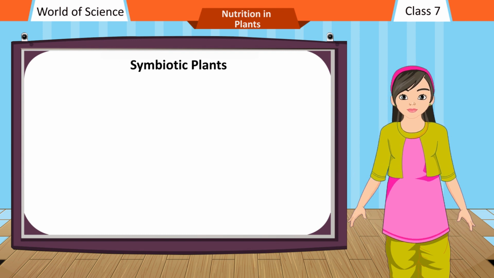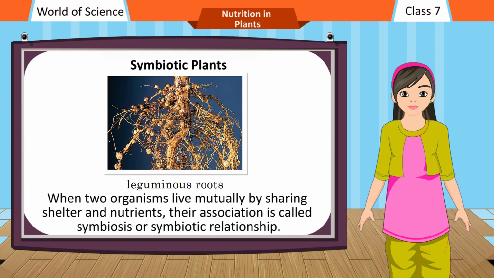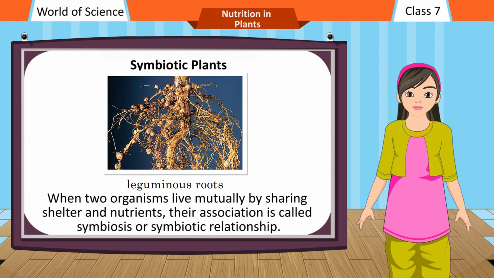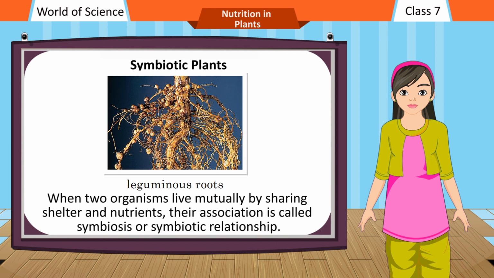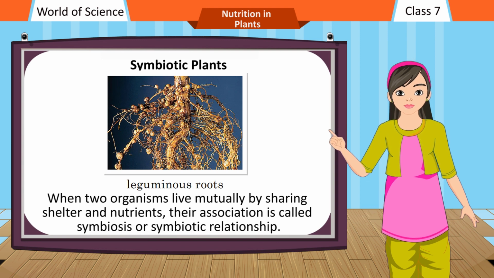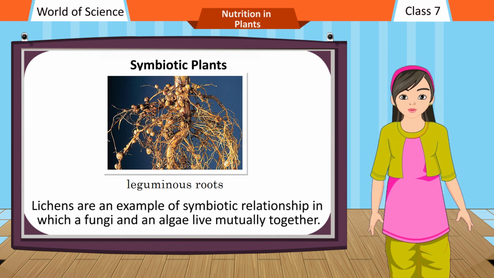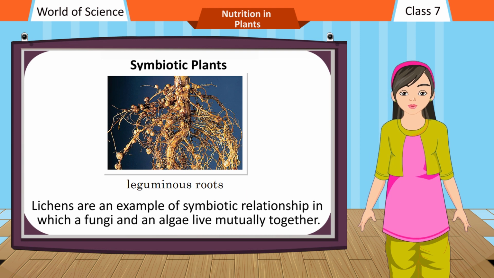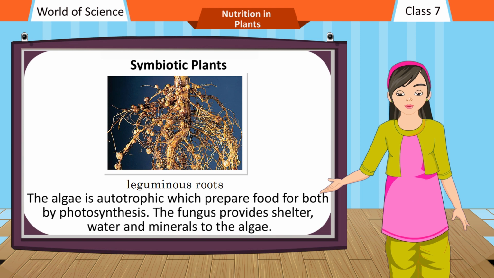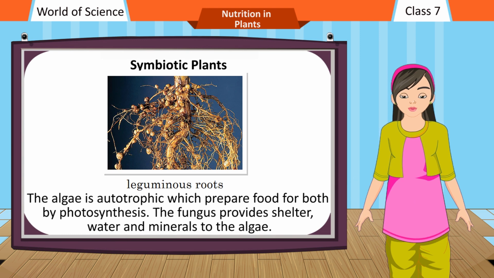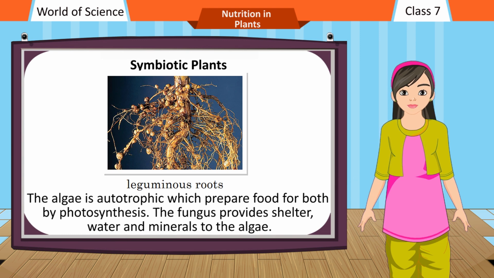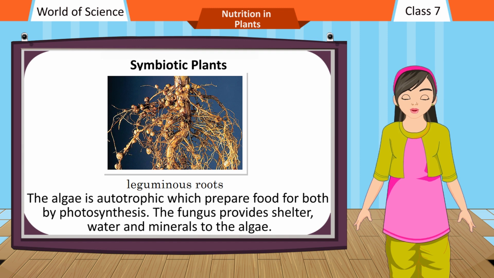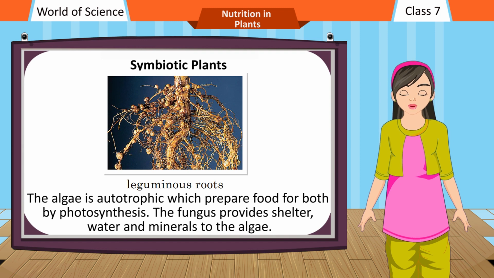Symbiotic plants. When two organisms live mutually by sharing shelter and nutrients, their association is called symbiosis or symbiotic relationship. Lichens are an example of symbiotic relationship in which a fungus and an alga live mutually together. The alga is autotrophic and prepares food for both by photosynthesis. The fungus provides shelter, water and minerals to the alga.